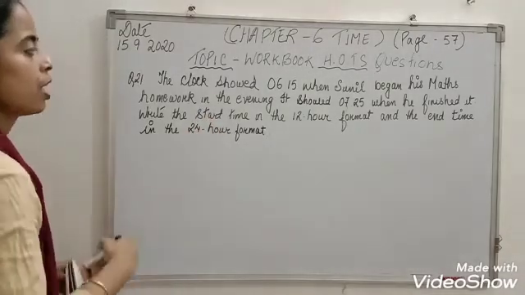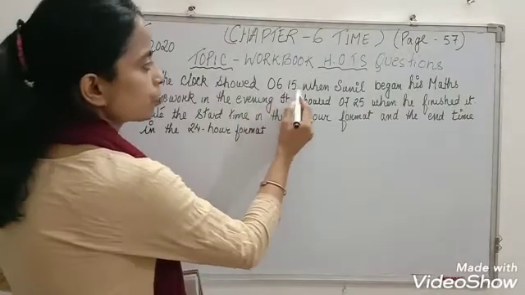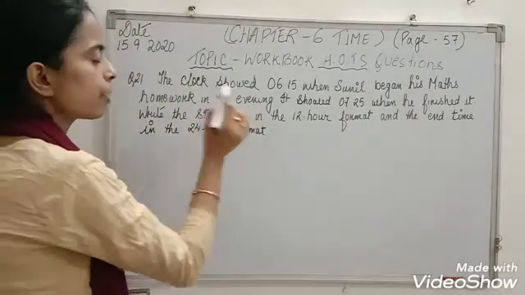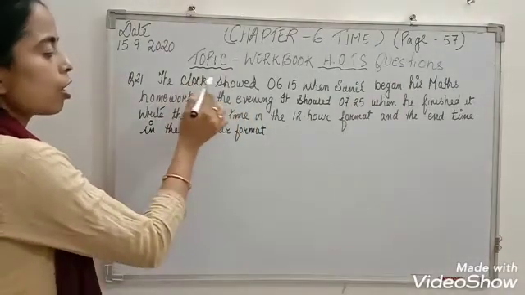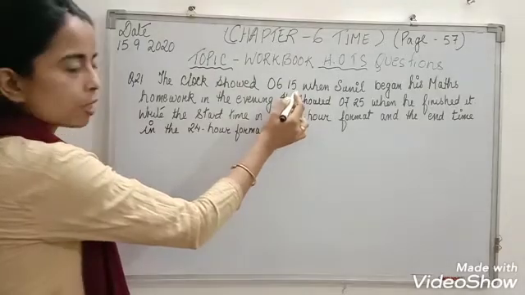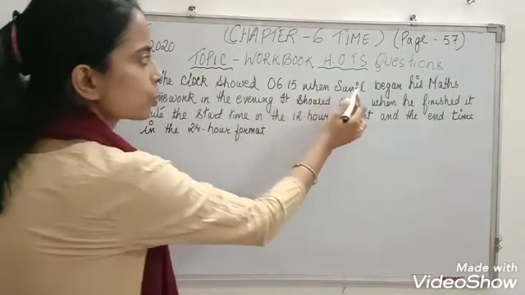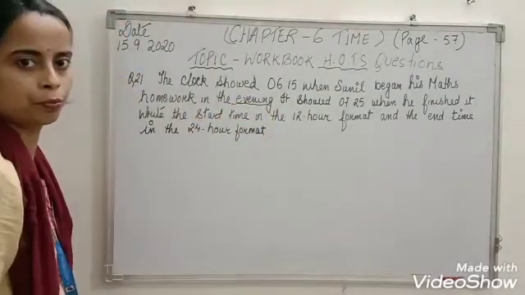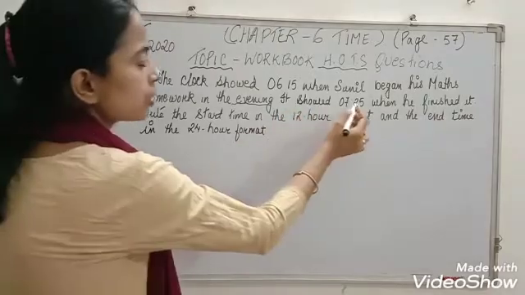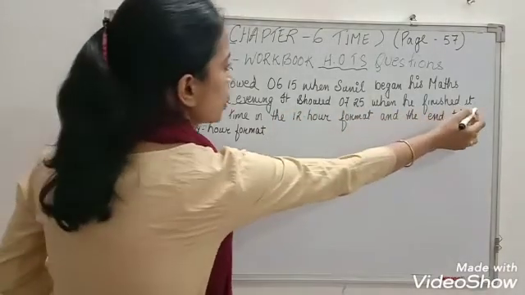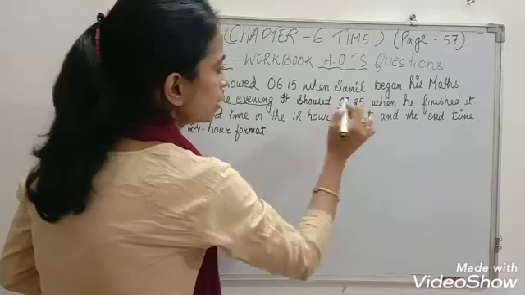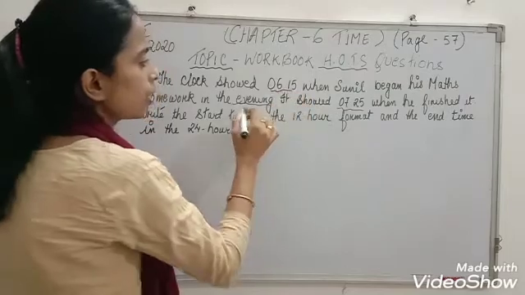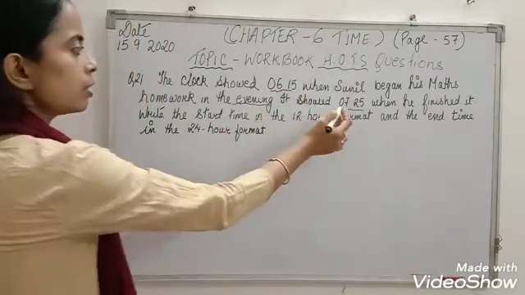Please go through it. The clock showed 6:15 when Sunil began his maths homework in the evening. What is the time? 6:15. When did Sunil begin his maths homework? In the evening. It showed 7:25 when he finished it. At what time did he finish? 7:25. At what time did he start? 6:15 in the evening.